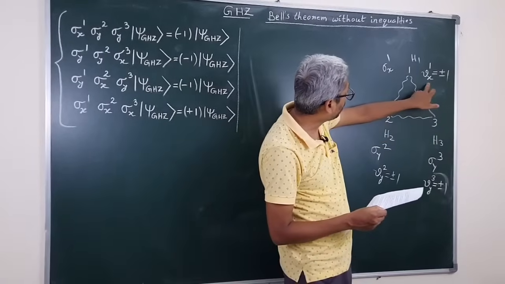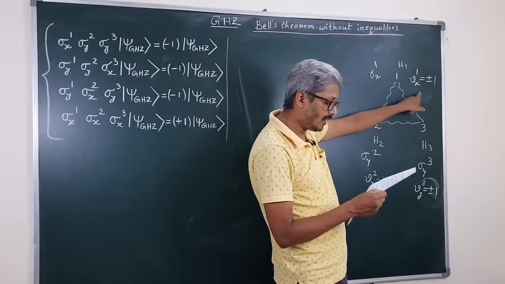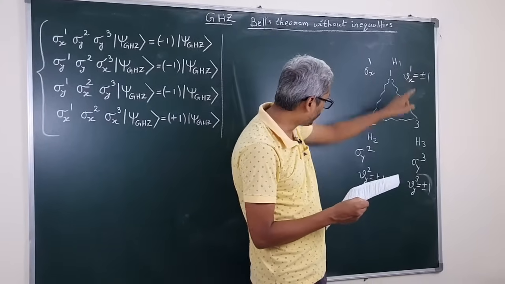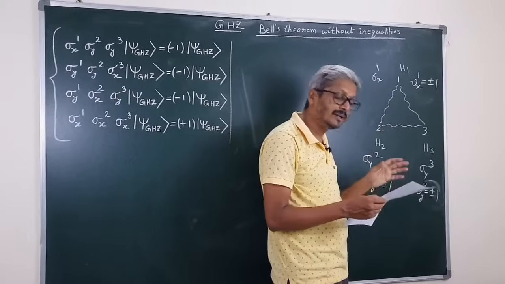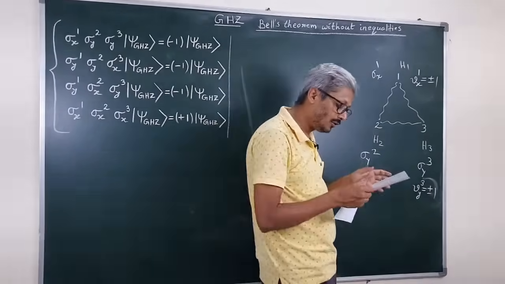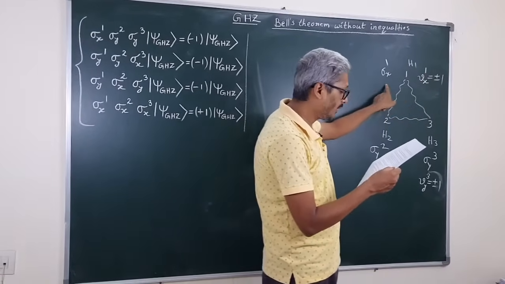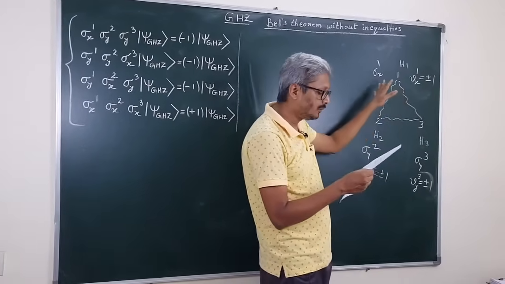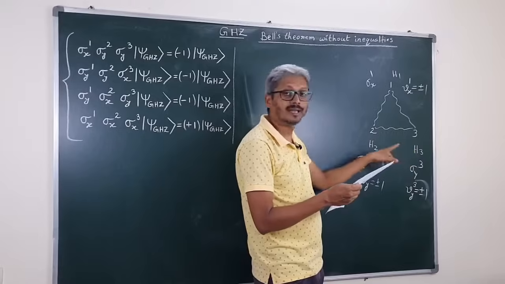These values are there for sigma x1, that is this vx1, vy2, whatever value is assigned, it is there even in the absence of any measurement. That is the reality concept. Also the local value vx1 of sigma x1 remains the same whether we measure sigma x or sigma y on particles 2 and 3 at a distance.